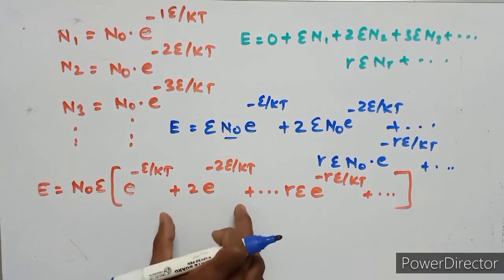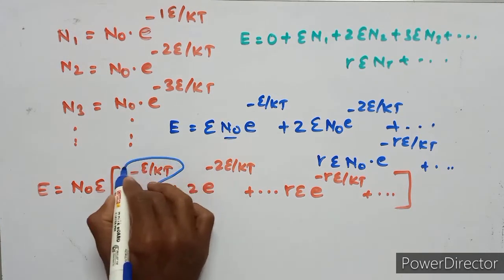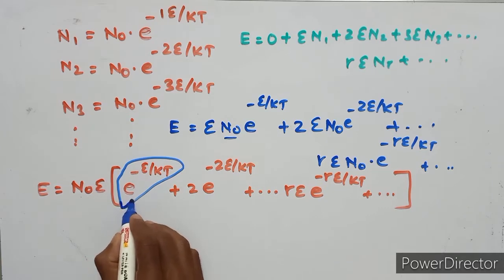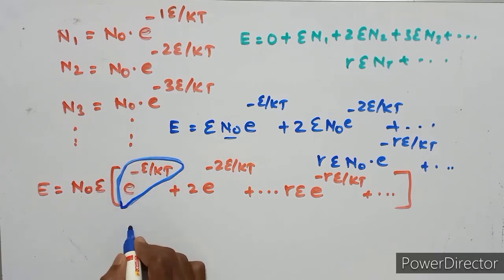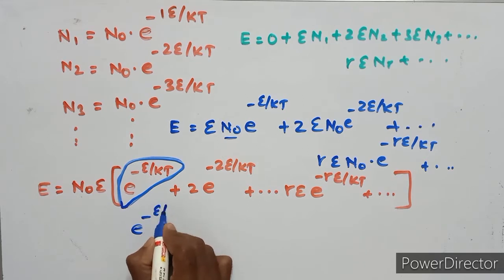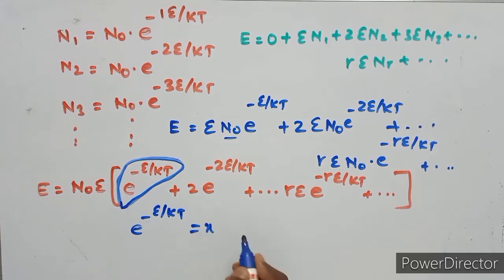In this equation, instead of this term we put the value x, so e to the power of minus epsilon upon kt is equal to x.